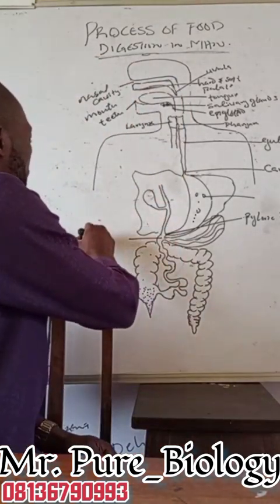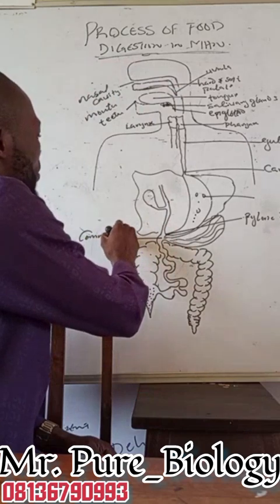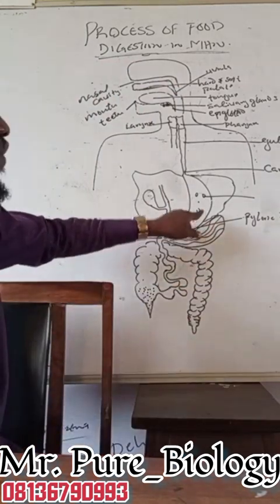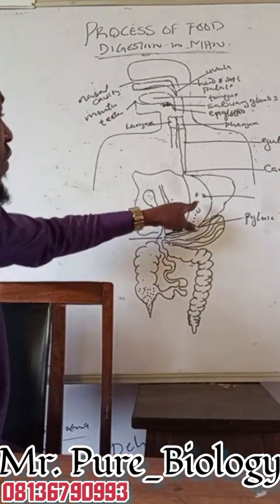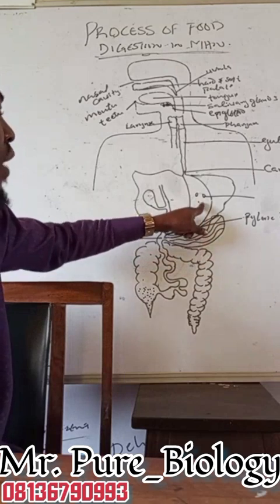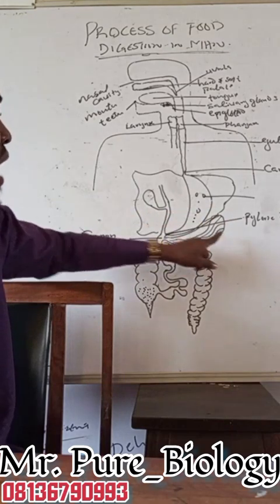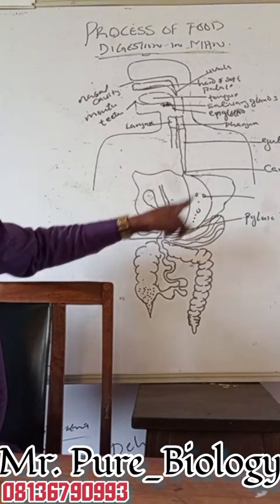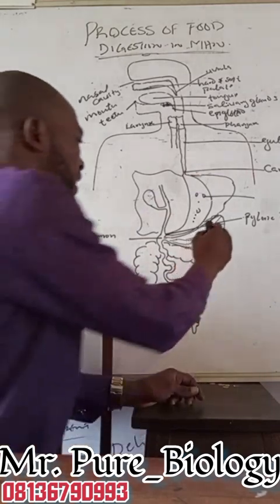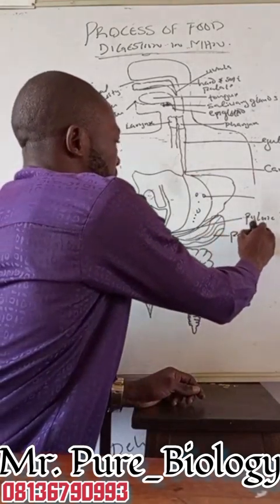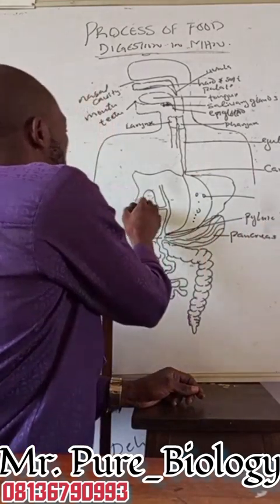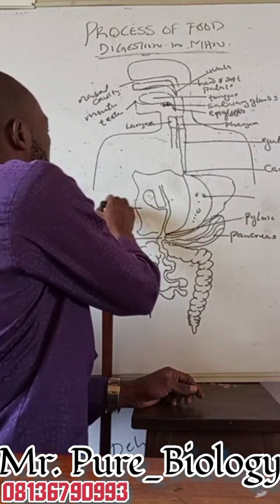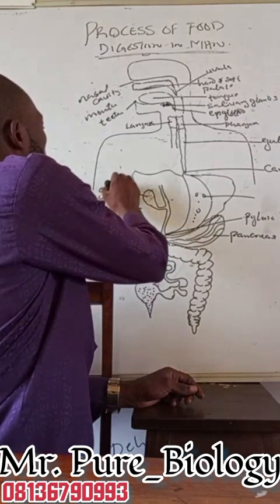Why do we call it a common duct? It is a common duct because it is one that leads from the stomach. It leads from the stomach, and let's say it connects the stomach, it connects our pancreas, and at the same time it also connects the bile duct. Here we have our pancreas. Here we have our liver. Then we call this one gallbladder.